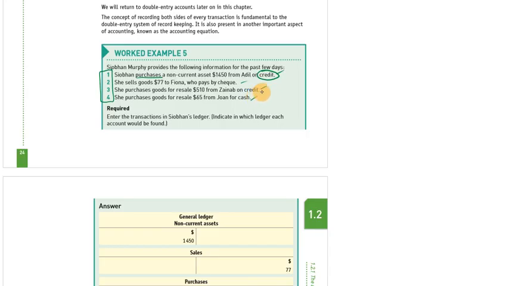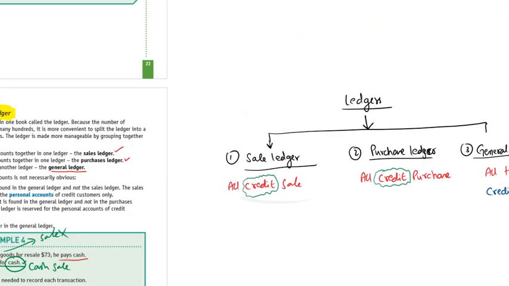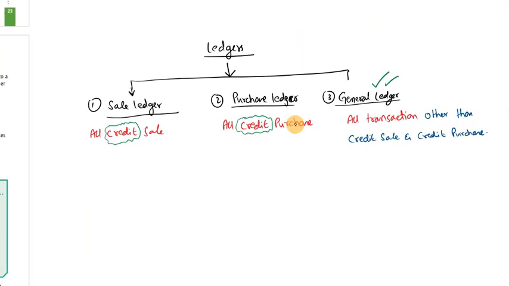Yes, sir, you can. No, I will not. But why? You can't, sir. Although these are credit purchases, here is a catch. This purchase is not regular inventory. This is a non-current asset we purchase. If it was regular purchases, goods bought for resale purposes to sell to the customer, then it would be credit purchases. But a non-current asset will not fall in the category of credit purchases.